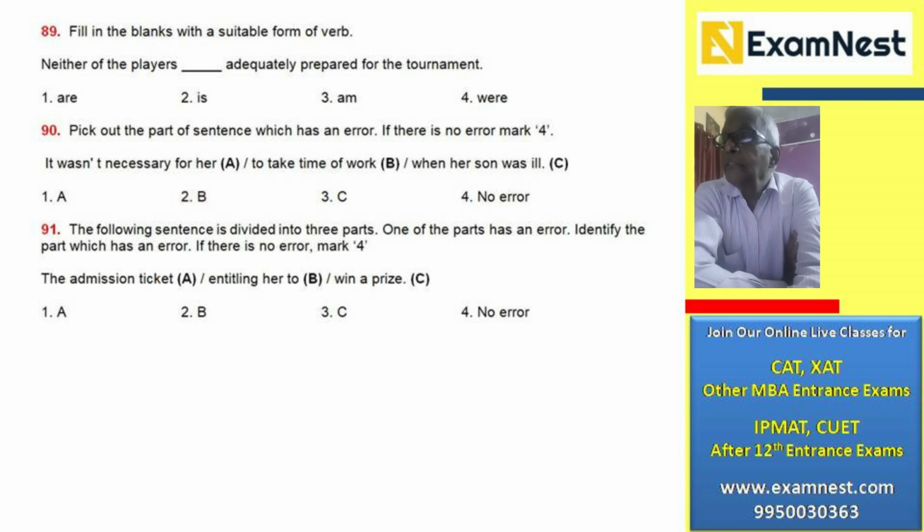The following sentence is divided into 3 parts. One of the parts is an error. Identify the part which has an error. If there is no error, mark 4. The admission ticket entitling her to win a prize. Now, that's not a complete sentence. The error lies in B. Okay? Entitling her. It should be entitled her. So number B is incorrect. The option is number 2.